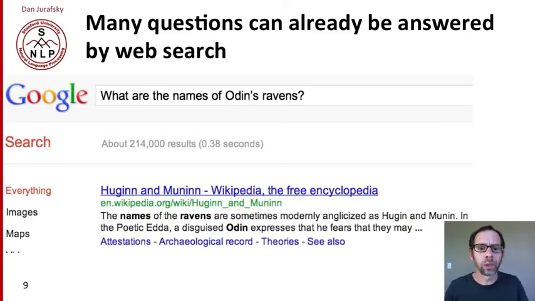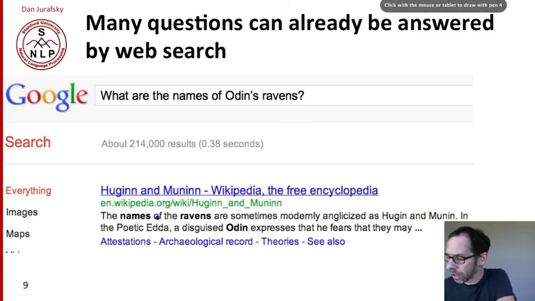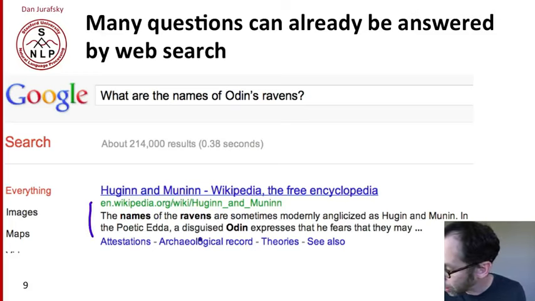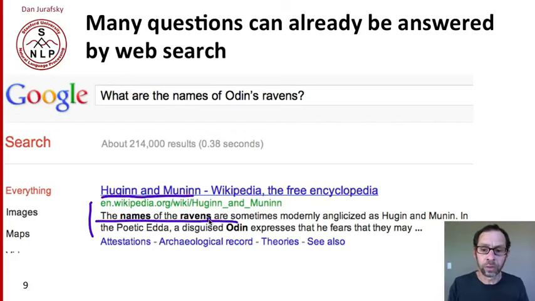So simple web search actually answers a lot of questions already, and that's really the intuition underlying the IR-based approach to question answering that we'll talk about the most. So if I asked into Google, what are the names of Odin's ravens, the first page I get has the answer, and in the snippet that Google returns, there's the answer. So it's in the title of this page, and it talks about the names of the ravens.